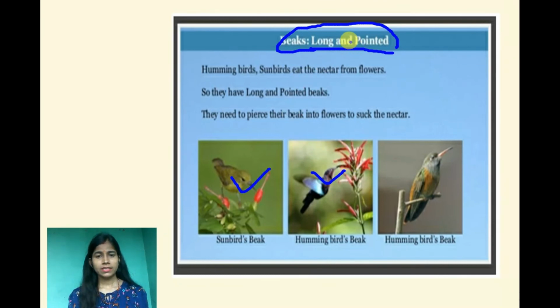They have this kind of beak, long and pointed. They eat nectar from the flowers. So they have long pointed beaks. They need to pierce their beaks into the flower and suck the nectar. So that's why they need long and pointed beaks.